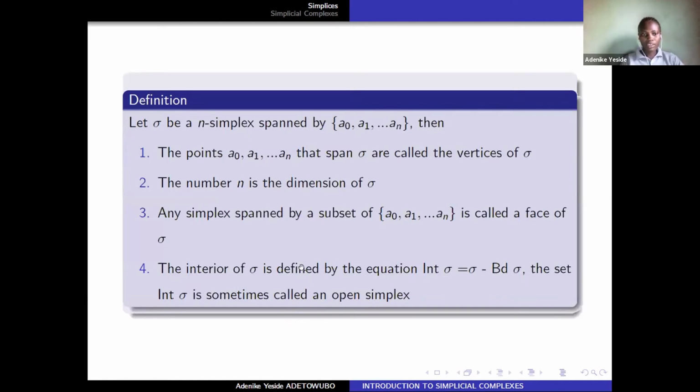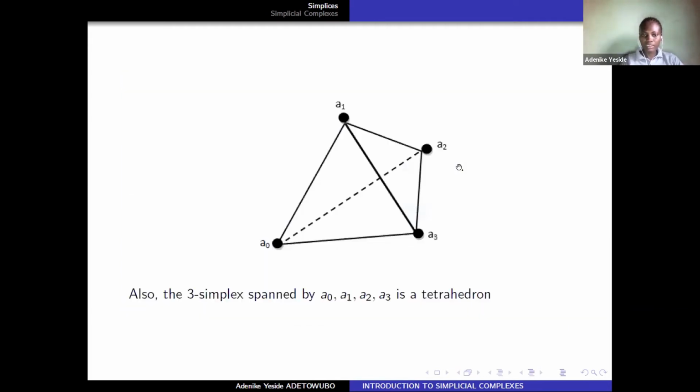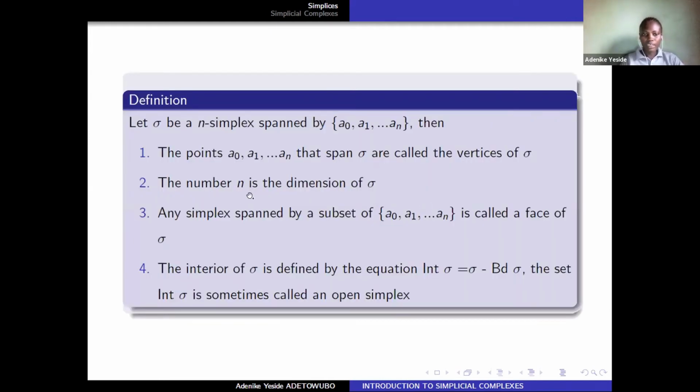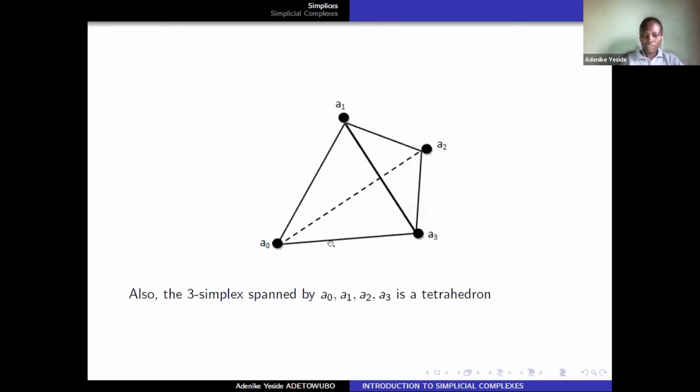Now we have another definition. Let sigma be an n-simplex spanned by these points. Then the points that span sigma are called the vertices of sigma. These are the vertices of this simplex. The number n is the dimension of sigma, so this is 3 because it's a 3 simplex.